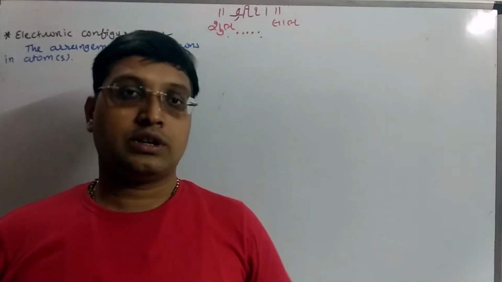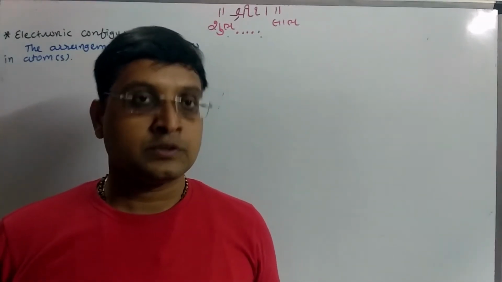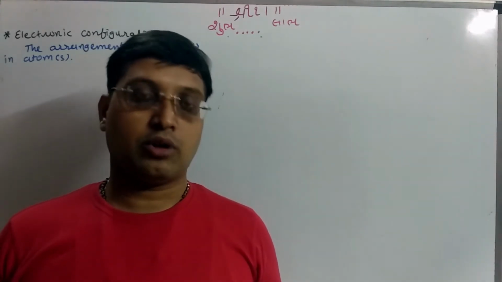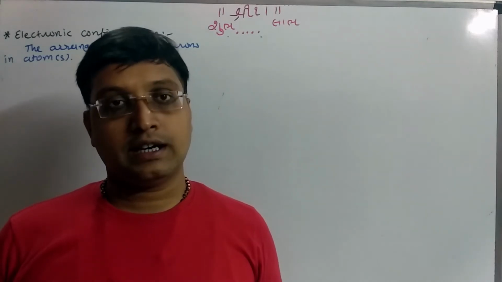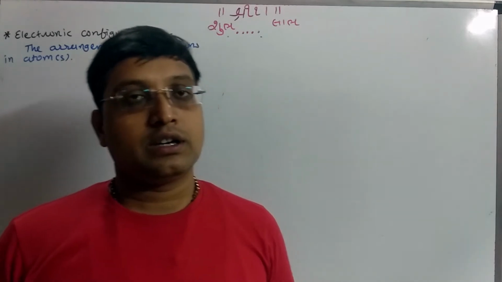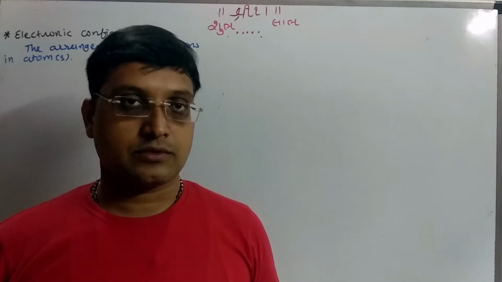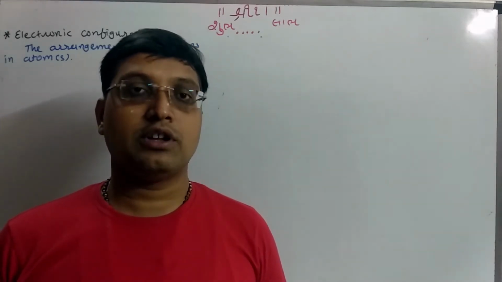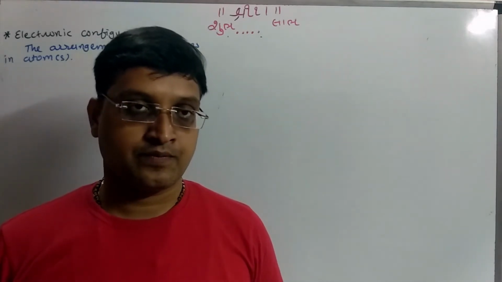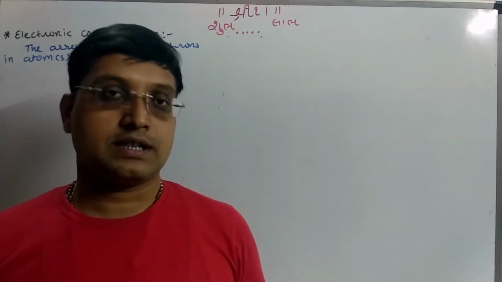Let's see the electronic configuration. Electronic configuration means the arrangement of electrons in an atom. This configuration is explained by 3 different scientists. The first is Aufbau. Aufbau said that electrons in various suborbitals of an orbit are filled in the increasing order of their energies. That means the orbital which has a lower energy is filled first, then after that the higher energy. The energy of an electron is defined by the n plus l value.